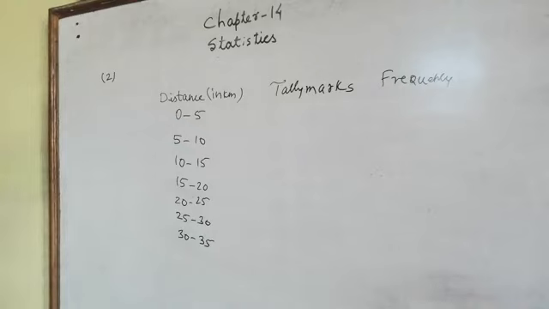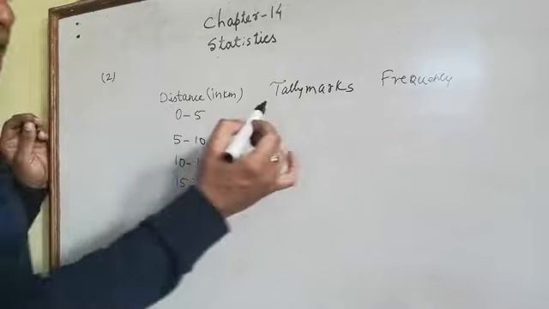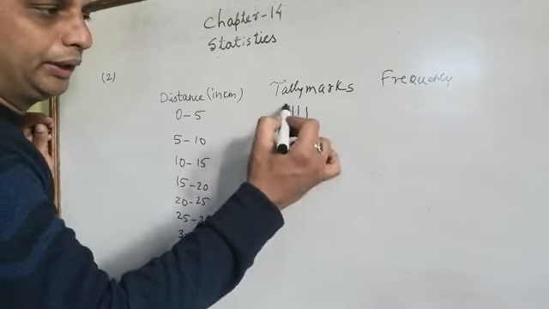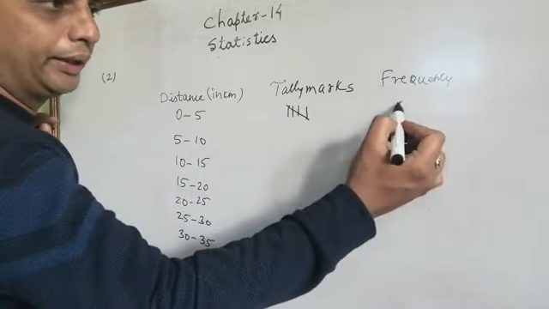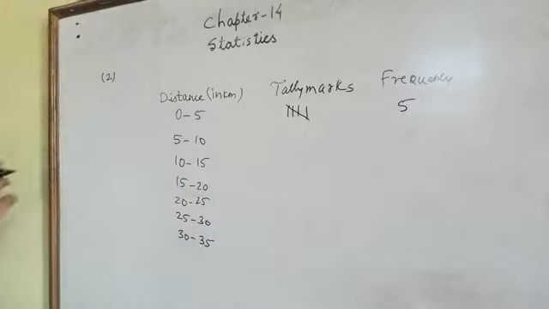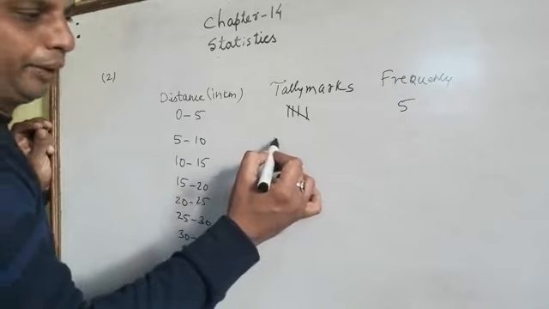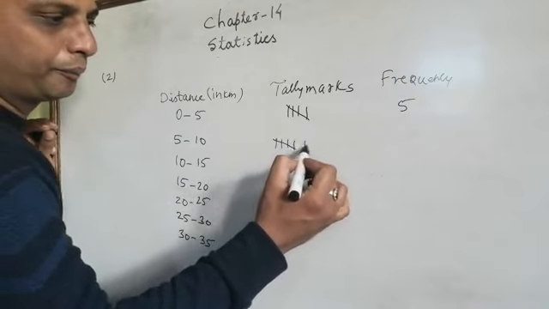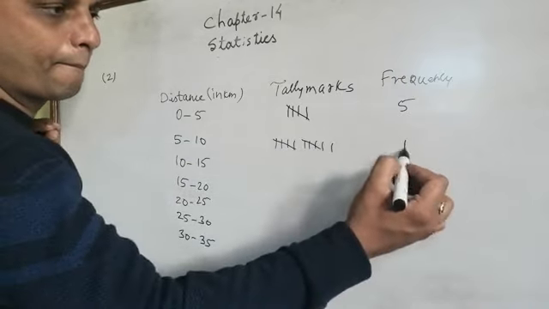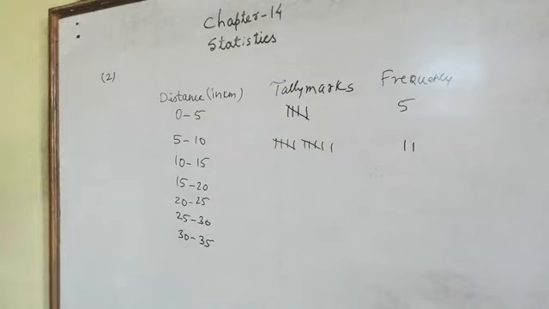Now, from the data you have to see how many engineers go from 0 to 5. So if you see, 5 engineers are there, and the tally marks will make you write the 5. 5 to 10 kilometers is traveled by how many engineers? It will be 11. Then how many engineers travel from 10 to 15? Again it is 11.